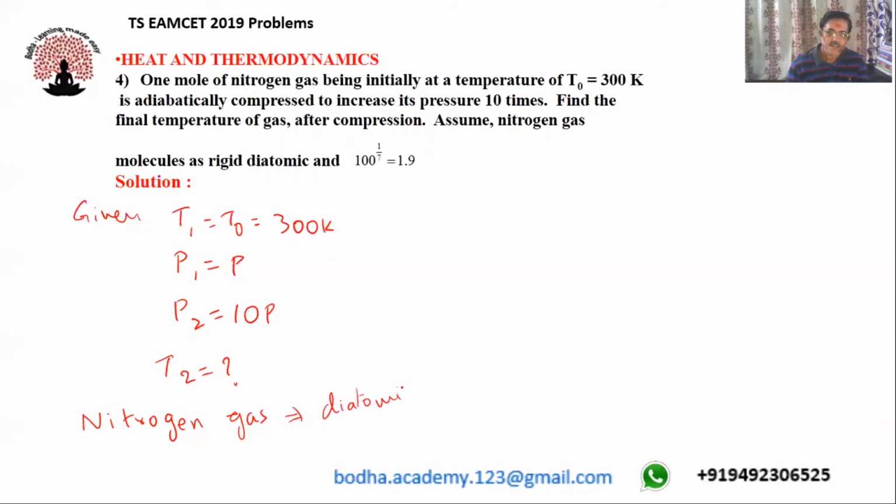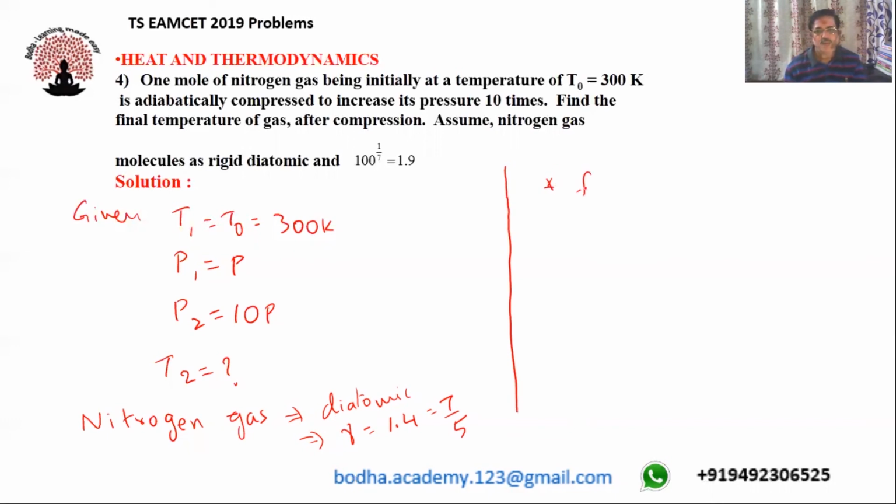So diatomic gas means, I can write gamma value for diatomic gas is 1.4. It's also equals to 7 by 5. This is the standard value.